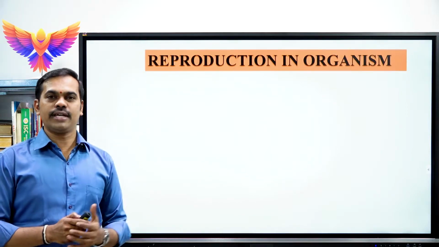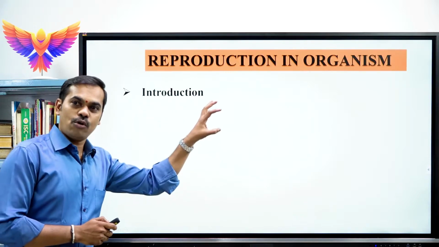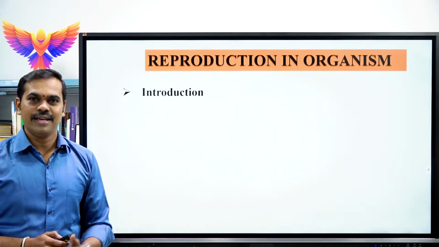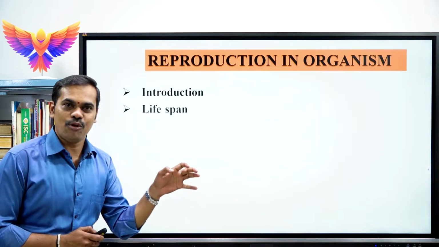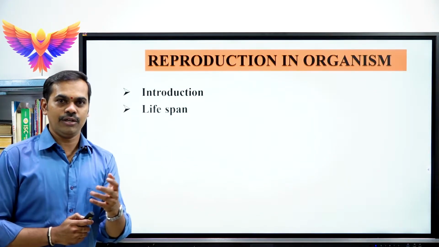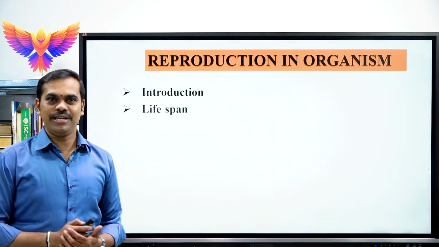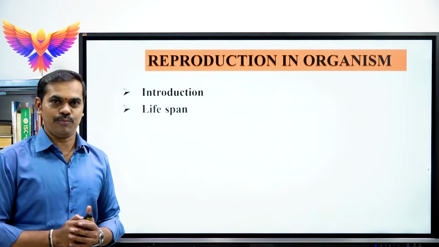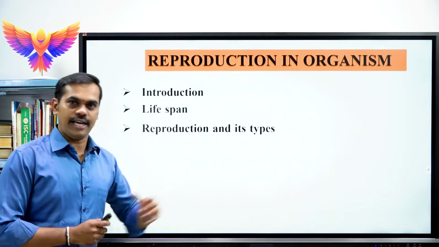The first important concept we will be learning is the introduction about reproduction in organism, and the second concept is called lifespan. This is very important. Perhaps everybody may know the definition of lifespan. Next I'll be giving the definition of a lifespan, and the next important concept is reproduction and its types.